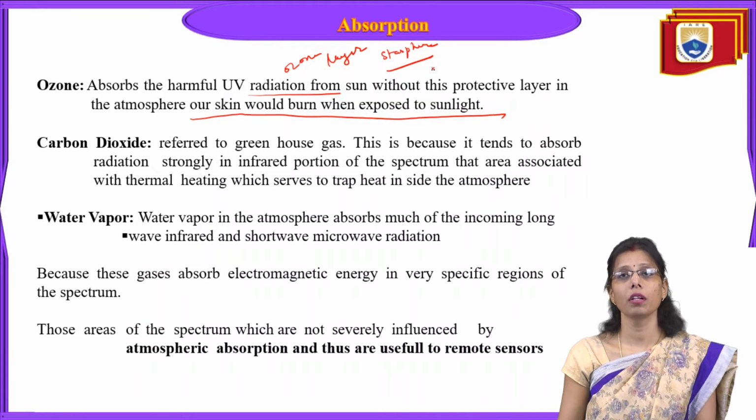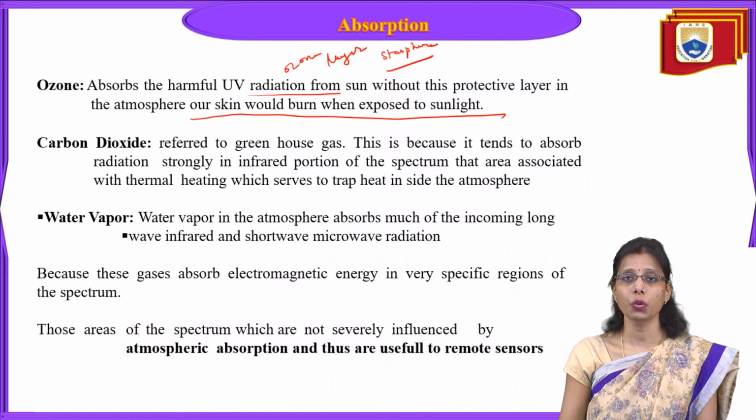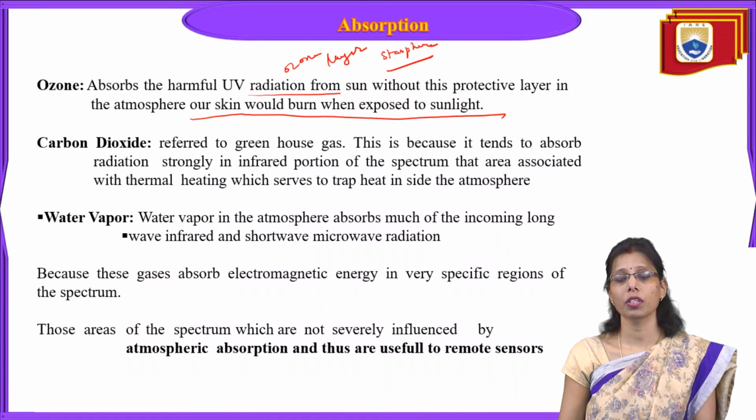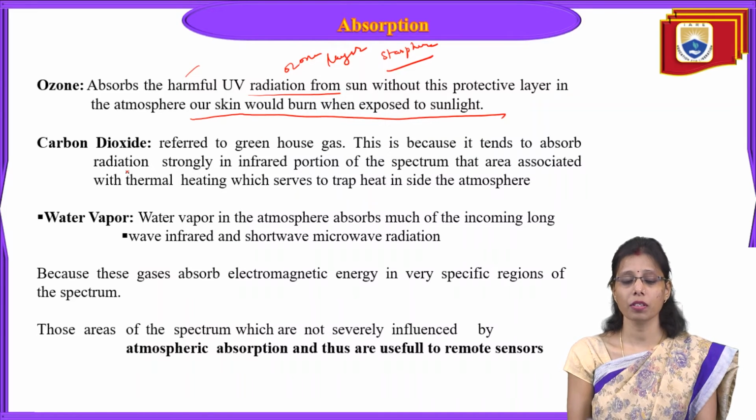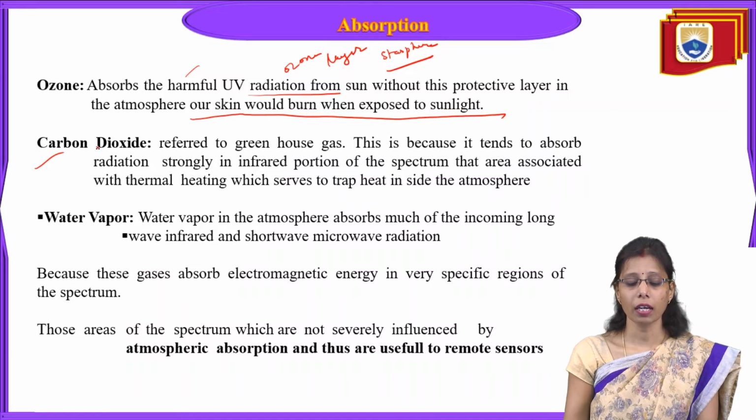So this layer will help the ultraviolet radiation to be absorbed there itself, and it will not allow this ultraviolet radiation to reach the ground surface. So that's how the absorption takes place due to the presence of the ozone layer. Now we have carbon dioxide.